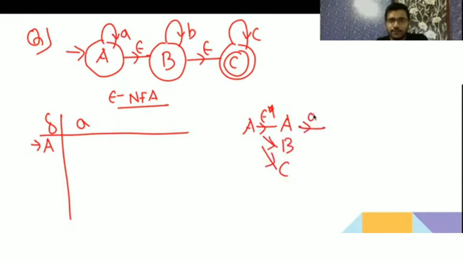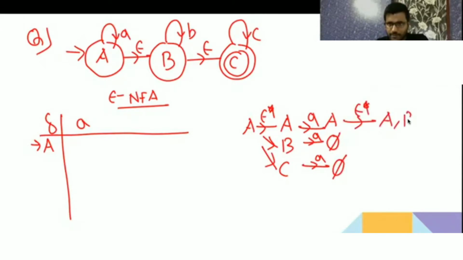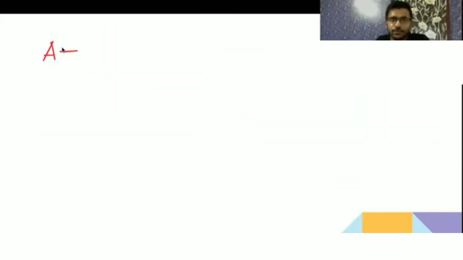On getting A, where it is going, all the reachable states. A on getting A is going to A. B on getting A is going nowhere. C on getting A is going nowhere. So again we have to find the epsilon closure of the reached states, that is ABC. So A on getting A is going to ABC. A on getting B, the epsilon closure is ABC only.